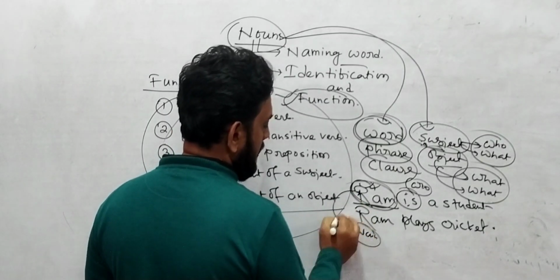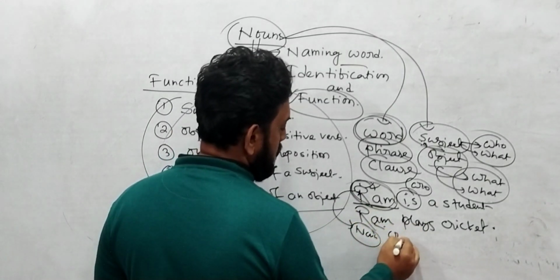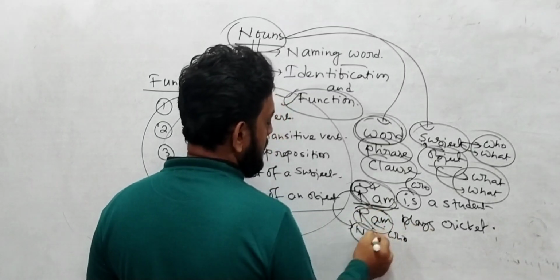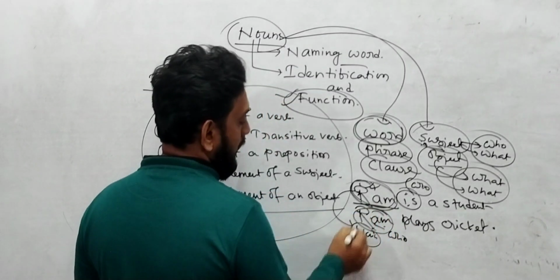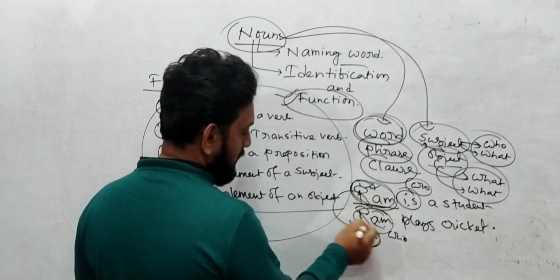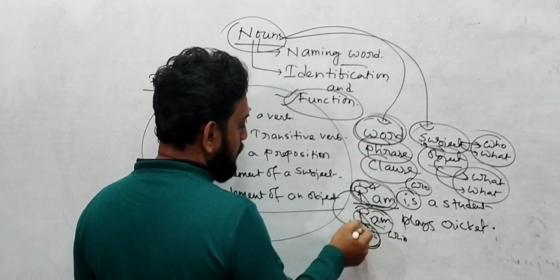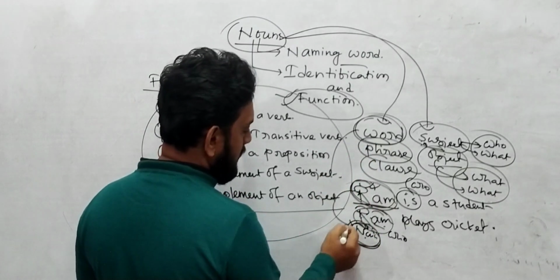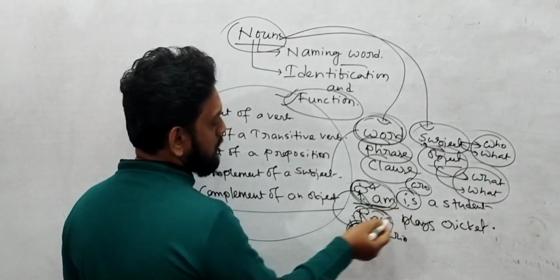Noun means name. Who plays cricket? You asked, who plays cricket? Ram. So we got the subject. And the subject is a noun. Yes or no? The subject is a noun. And this subject is used as a word, only a single word. Yes or no? Ram is a student.